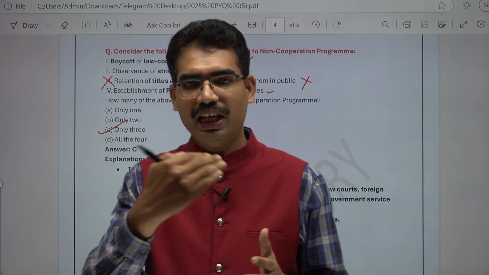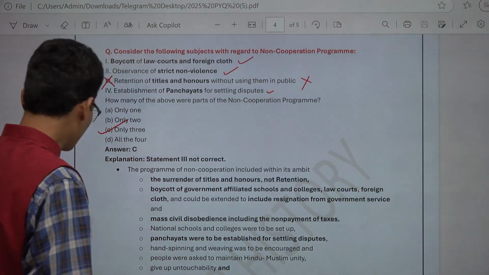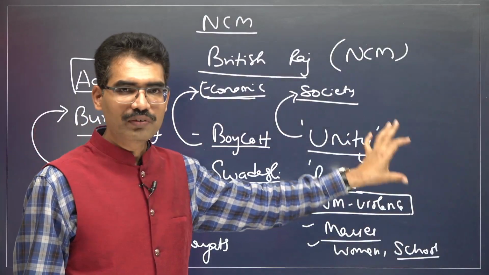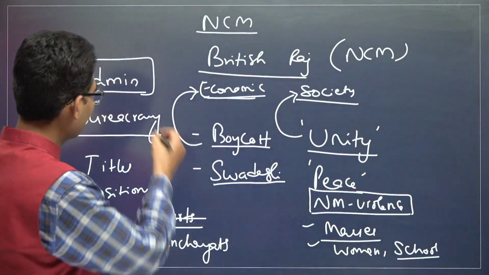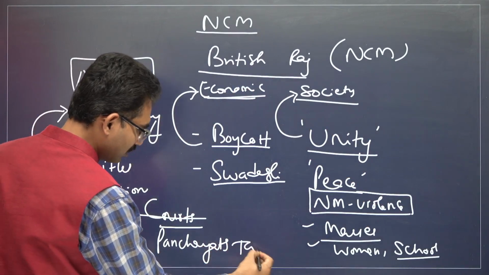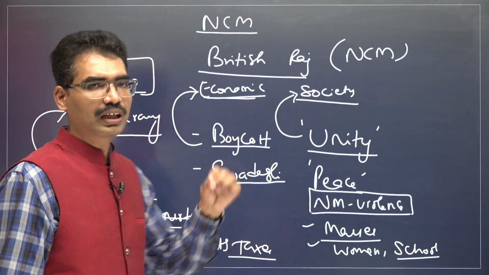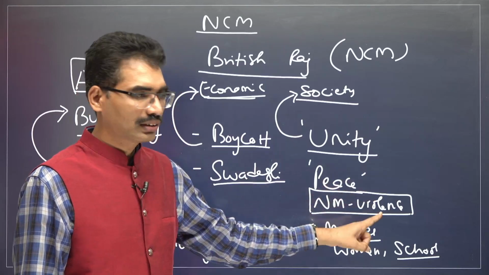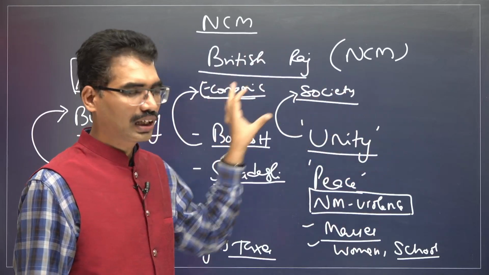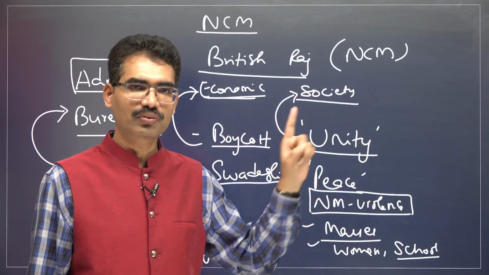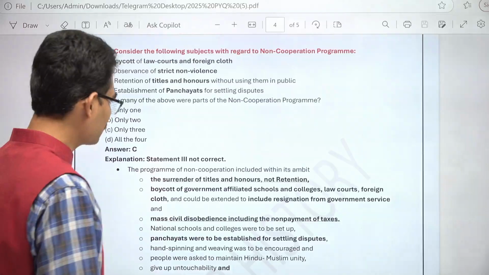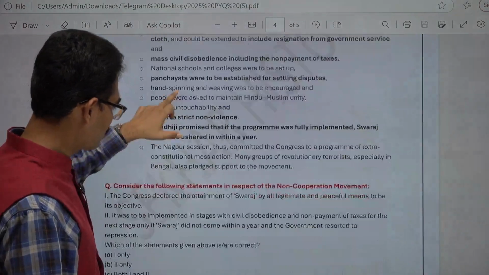Just a continuation of that. He promised the people that we will do this later. In the administration, we will not pay the taxes also. We will not cooperate with you. If we do all these things, Gandhiji promised the people that within 1 year we will get Swaraj. Based on that, the second question is also there.